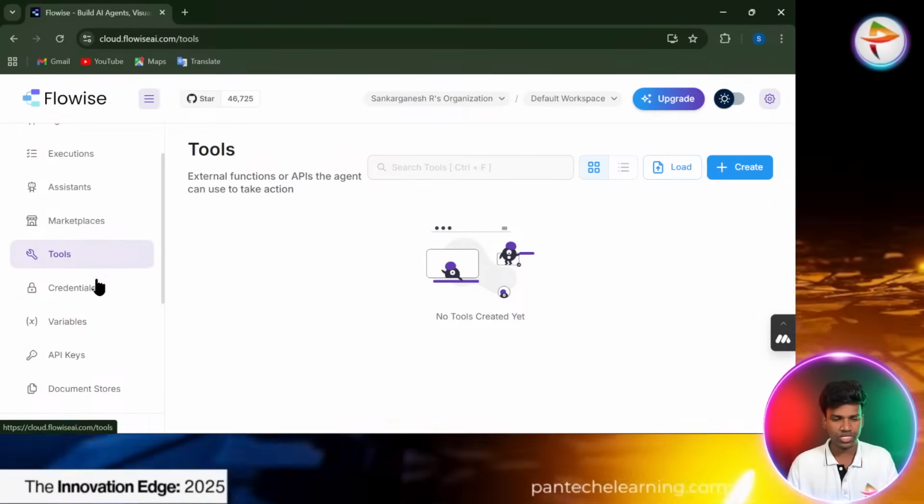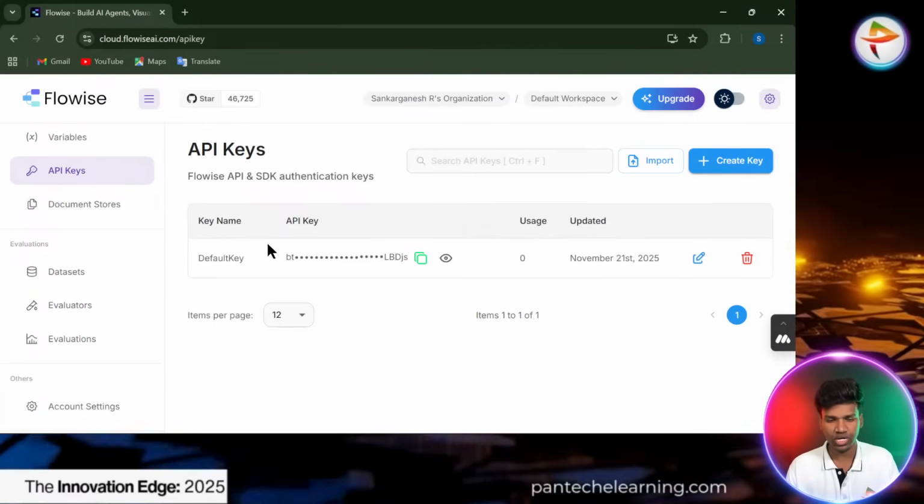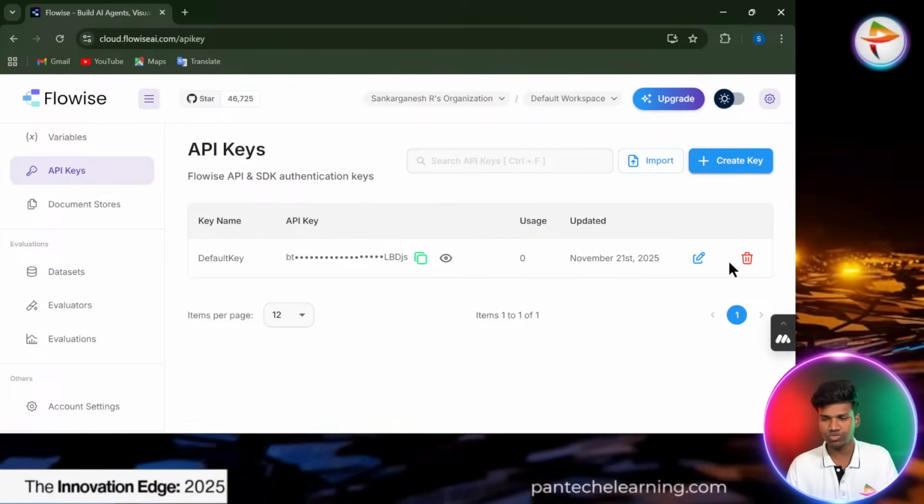That kind of thing we will discuss here. And the unique API key is also present here. So the default API key you can create individually. So how do you know already?